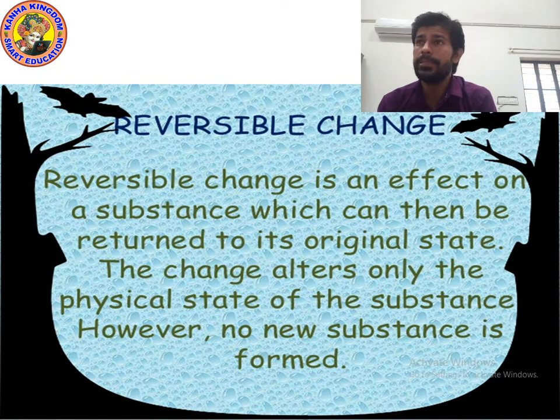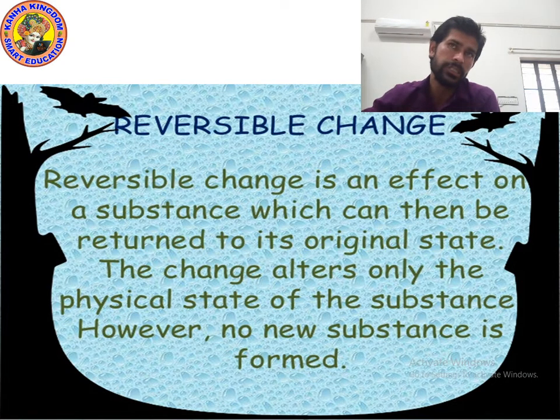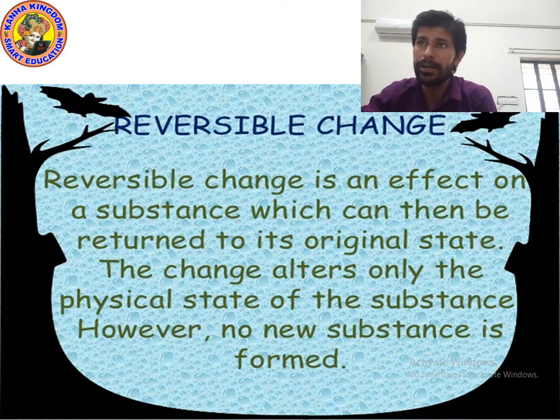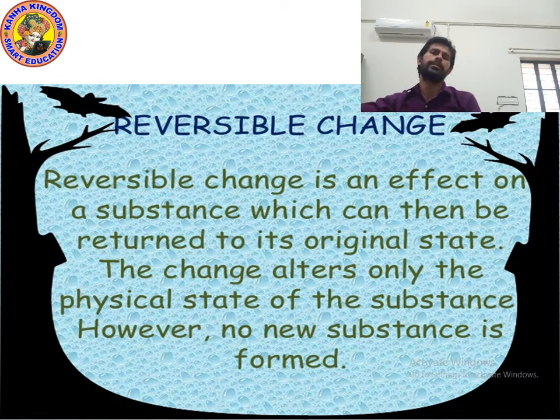As you can see, reversible changes are an effect on a substance which can then be returned to its original state. The change alters only the physical state of the substance. However, no new substance is formed, which is actually a reversible change. Examples of reversible changes: changes in day and night, changes in phases of the moon, heart beating. And melting of ice cream and melting of chocolate are also reversible changes. Please write down. I'm giving you 10 seconds.